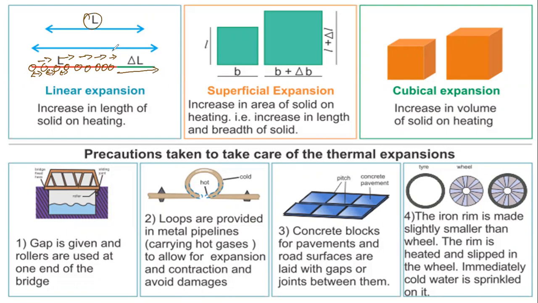So earlier it was 100 centimeter, as we had assumed it to be 1 meter. Now it may be possible that due to the supplying of heat, its new length became 105 centimeter. So over here, the delta L, that is the increased value in the length, will be observed just because of the supplying of heat. जो हम लोगों ने heat supply किया था, उसके वजह से ये हमको देखने को मिलेगा.